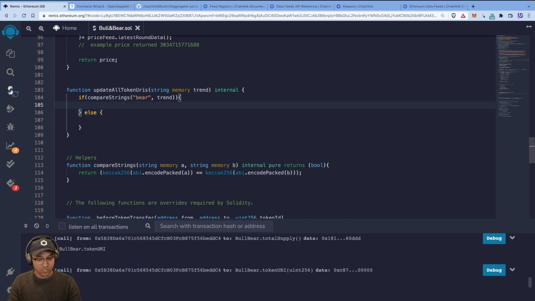So we want to update all the tokens. Now this is the bit that gets really expensive, right? On an Ethereum network, for example. So you may want to consider from an engineering point of view how you'd optimize it, or whether you're using other layer 2 solutions and so on. But what we're really going to try and do, we need to update all the NFTs in supply.